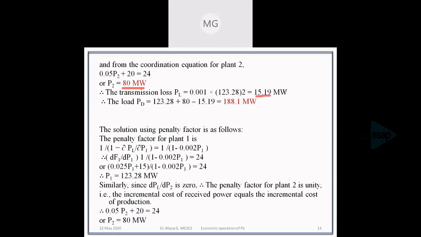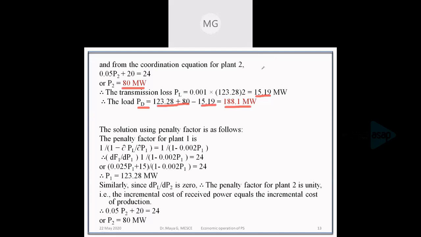So we know the generation, we know the losses, we can find out the demand or the load. Load is equal to generation minus the losses. So we've got the demand. That is how we've solved by using the coordination equation.